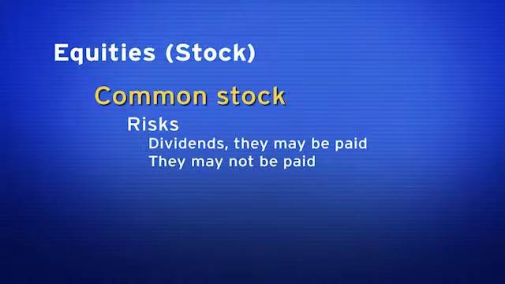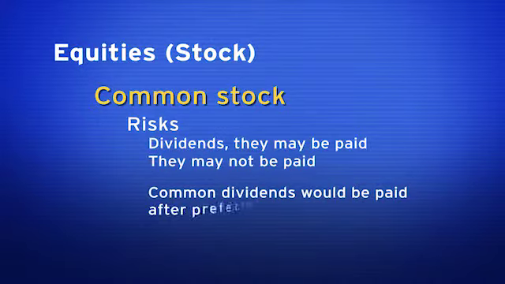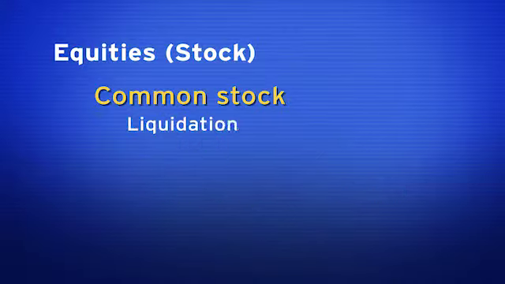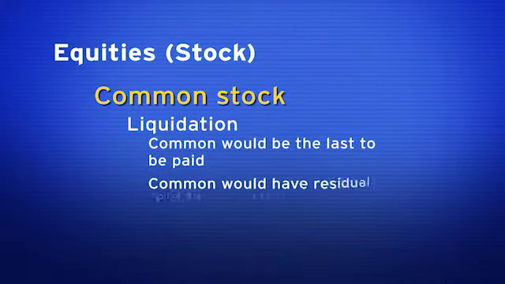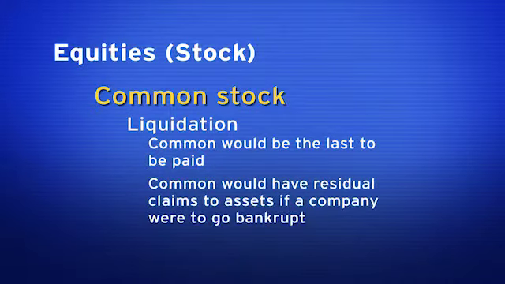If dividends are paid, they would be paid after preferred dividends. So preferred dividends would be paid prior to common dividends. In liquidation, common stock would be the last to be paid. The common stock would have residual claim to assets if a company were to go bankrupt, go out of business.